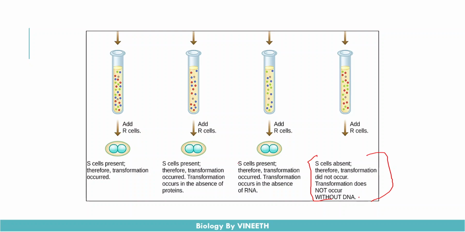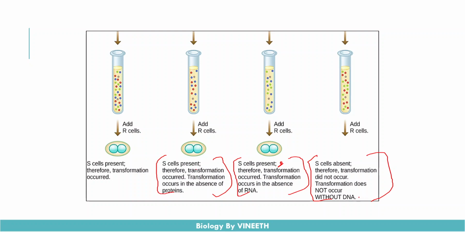And in the test tube where the ribonucleases were added, they only cleave the RNA molecules, and since the RNA molecules were not the transformation material, the R cells were able to transform into S cells. So the rough cells were able to transform into smooth strains, and able to infect and kill the mice. And since the proteases cleave the proteins only, and the proteins were not the actual substances that transform the material, not the genetic material, okay, proteins.